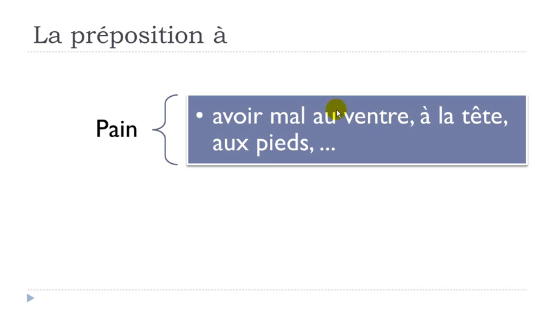Obviously this au is à plus le, so that's the reason why it's like that, ventre is masculine. If it's la tête, head, headache, à la tête, same structure, avoir mal à la tête. And then in that case pied, foot, au pied, avoir mal au pied.